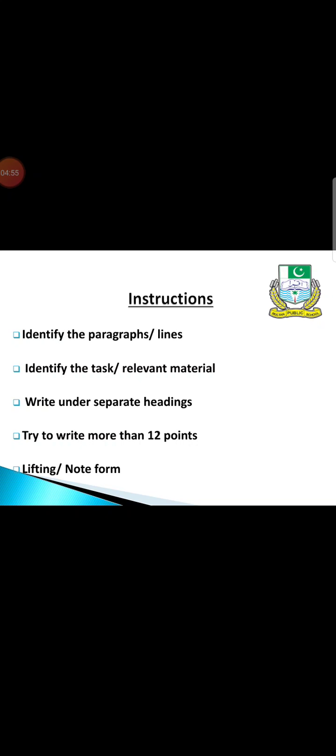Then the second thing is you have to identify the task. This means you have to choose the relevant material, that is, what the examiner asks you to write on.